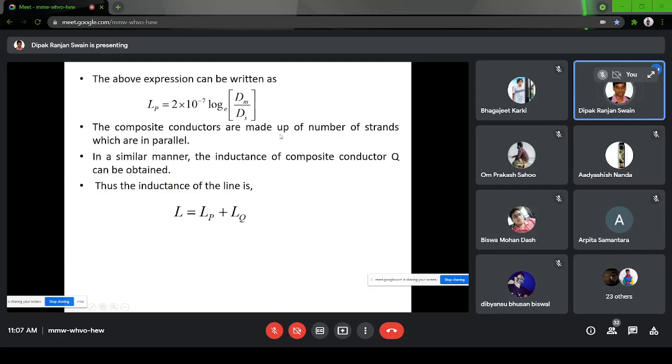Now the composite conductors are made of a number of strands in parallel. Obviously this is the current flowing to the load, and this is the return path. So these two will behave as if they are in series. So the net inductance will be LP plus LP. So this is how you will calculate the inductance of a composite conductor.